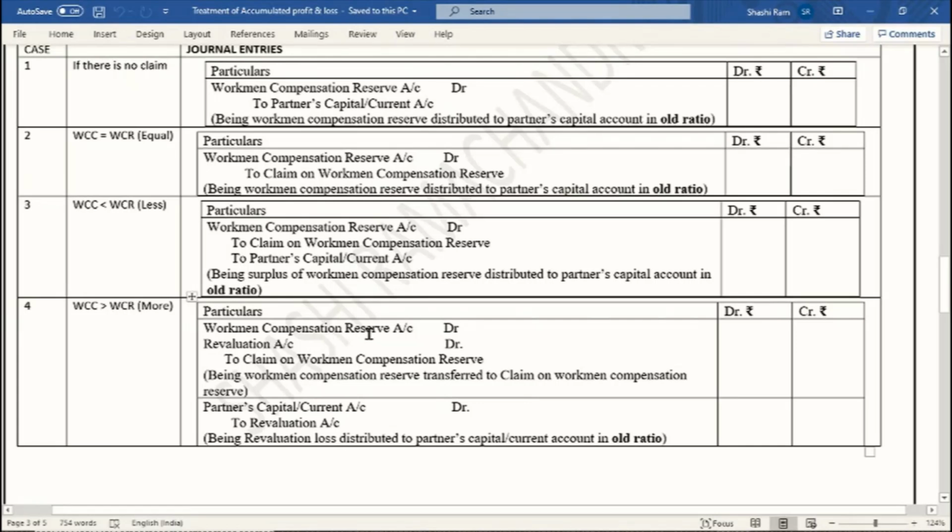So in that case, the workmen compensation reserve and the revaluation account, these two will be used to cover this claim. That means if the reserve amount is less and the claim is more, the extra claim will be taken as a loss and recorded in the revaluation account on the debit side. And don't forget to close this revaluation account by transferring the amount to the old partners in the old ratio.